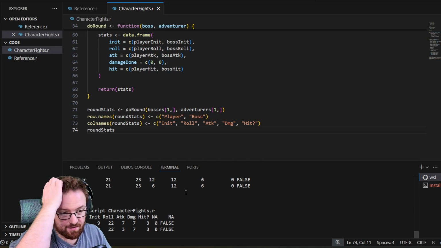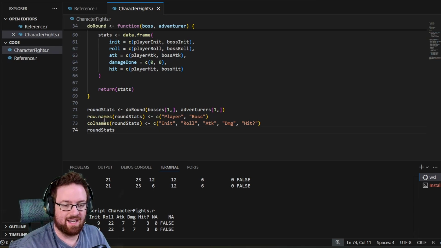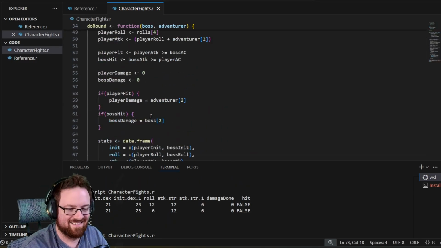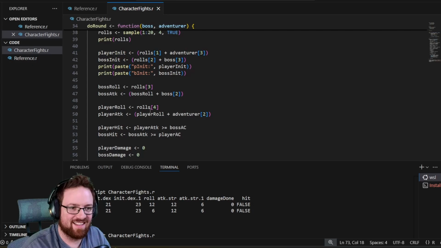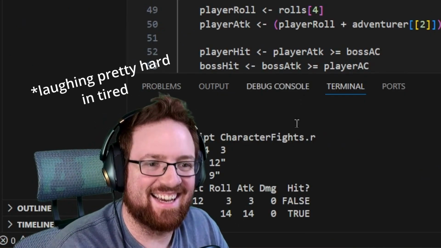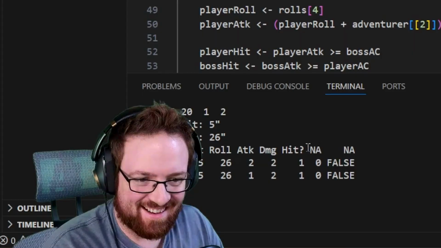Okay, so I don't understand why it's row dot names and then just call names. That is silly. If this works, I'm gonna laugh pretty hard. That's it. Okay, so I figured it out.